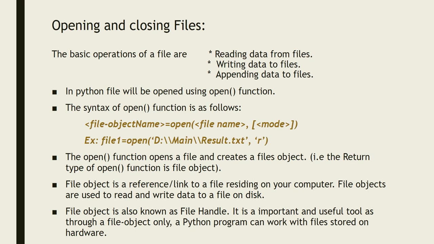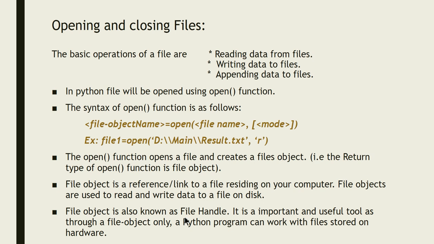It will actually give you the reference. What do you mean by reference? That is a memory address. It will give you a reference where that particular file is present, or if you are going to create a file, where that file is going to be written, that address it will give you. Whatever data you write into the file will start being written from that address, or if you read information from the file, the data will be read from that location. That's why it is said that a file object is a reference or link to a file.